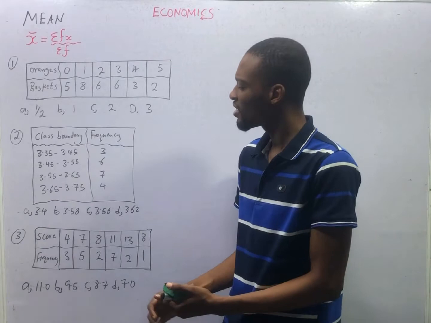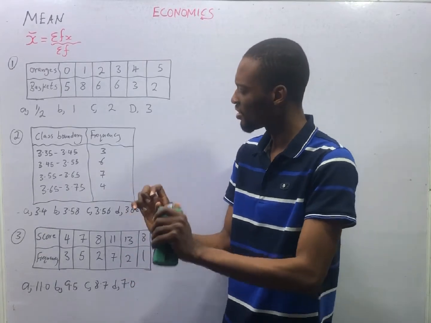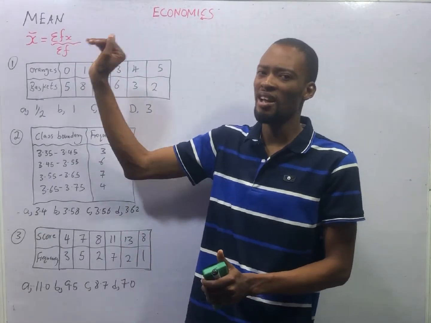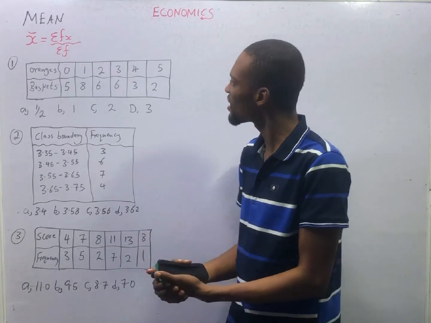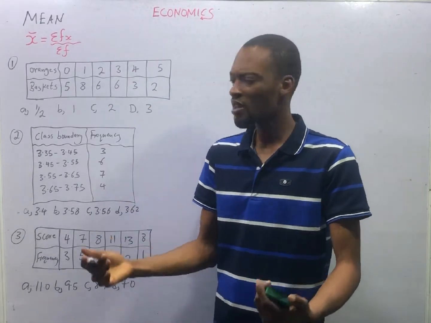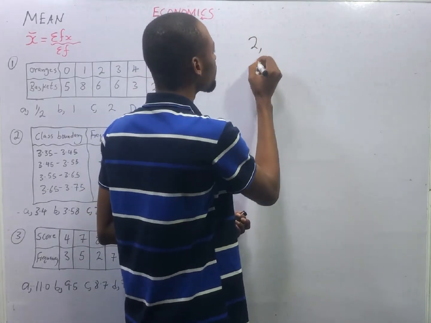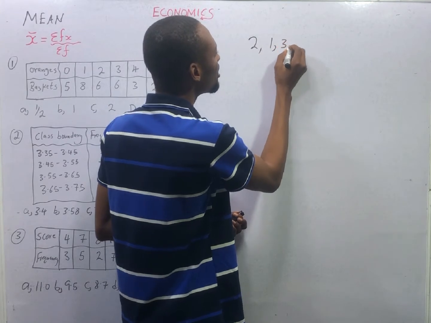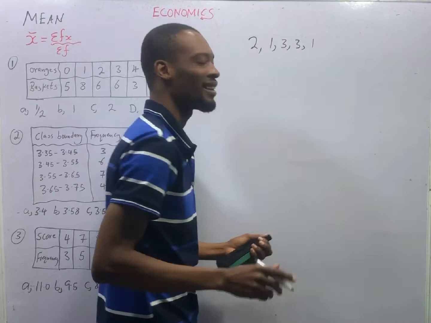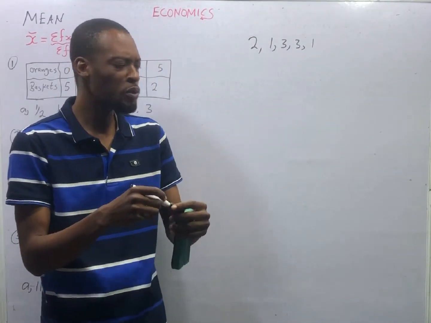We started calculations under measures of central tendency. In this episode, we shall look at the mean and the various ways Jamb sets economics questions under mean. If I give you something like this, 2, 1, 3, 3, and 1, and I say, find the mean, what would you do?